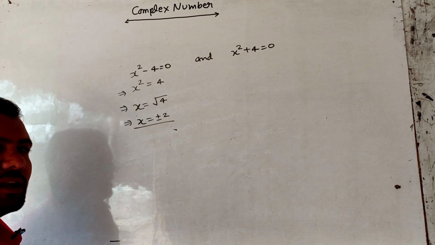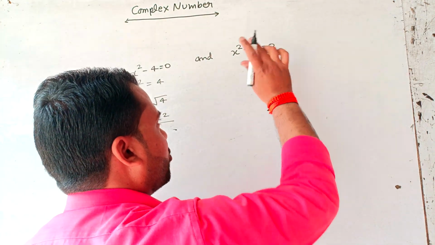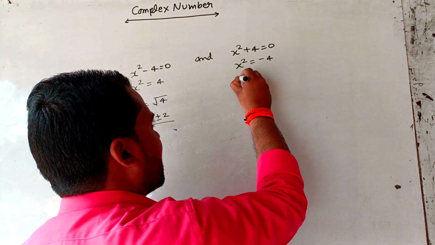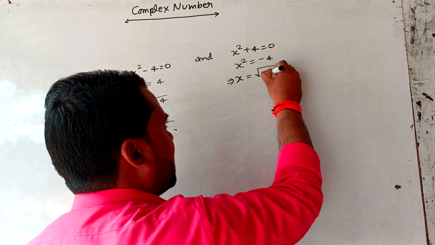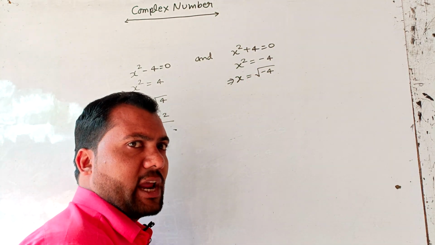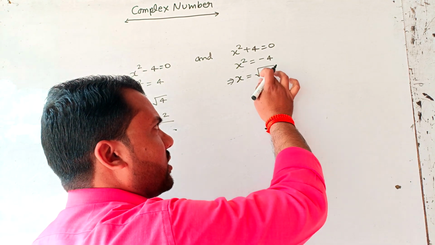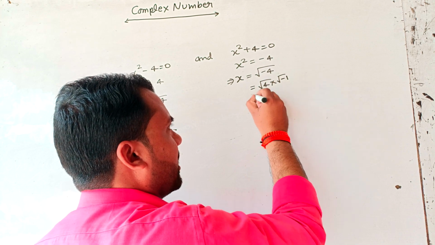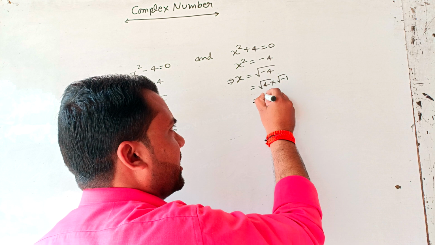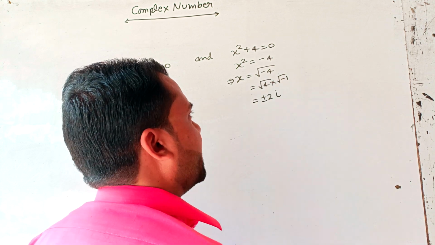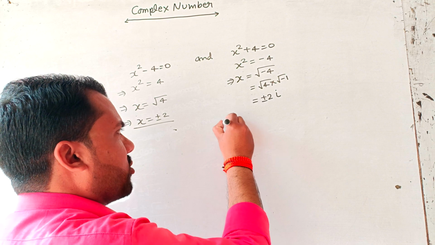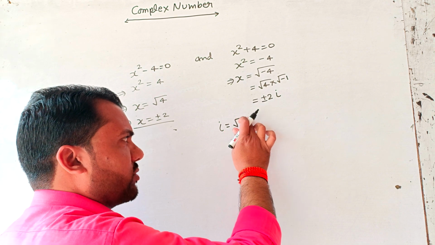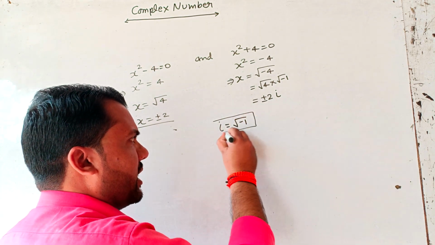And when we solve the other equation x square plus 4 equal to 0, we get x square equal to minus 4, x equal to under root minus 4. Under root minus 4 cannot be solved directly, so we write it in simpler form: under root 4 into under root minus 1, which can be written as plus minus 2 into i. Here we take i equal to under root minus 1, and this value under root minus 1 becomes the value of i.